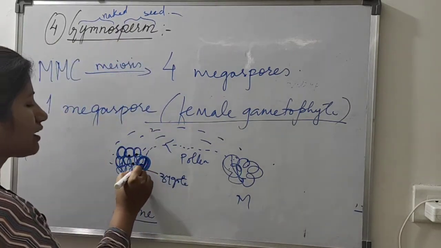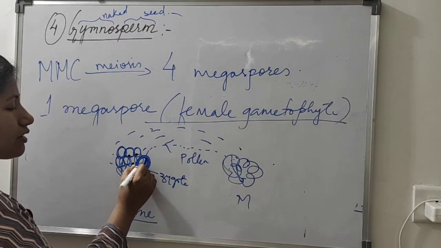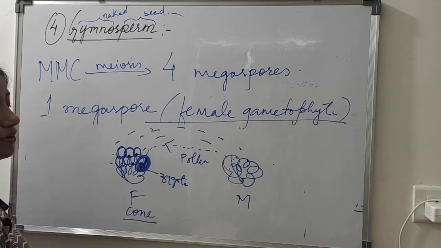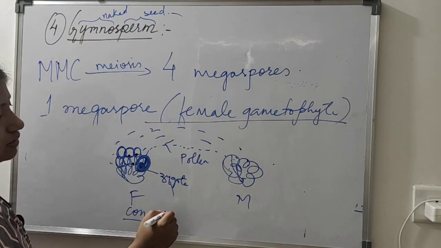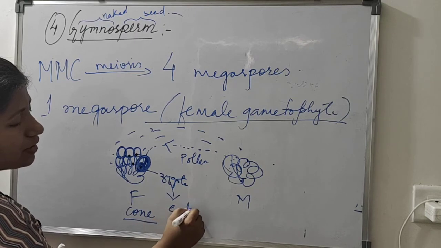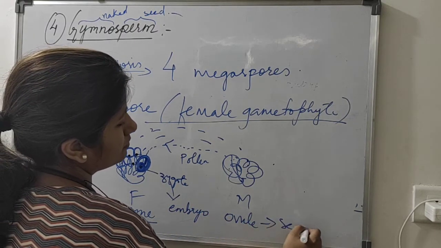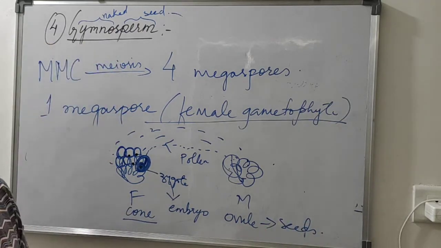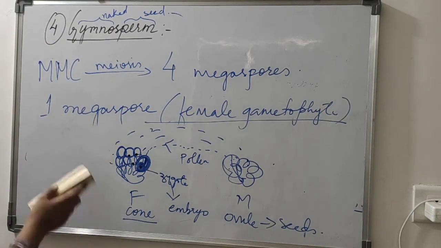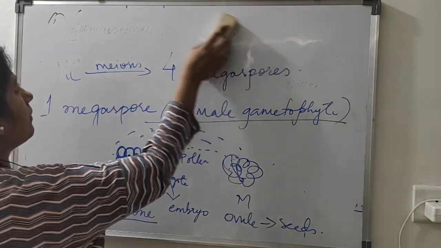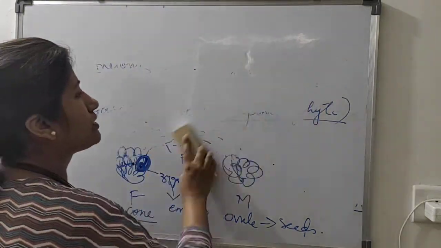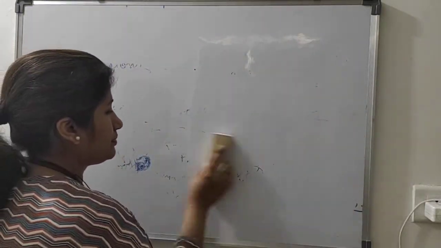Each ovule gets converted into a seed and the zygote will convert into an embryo. So this is what we see in gymnosperm. Now we'll see angiosperm.